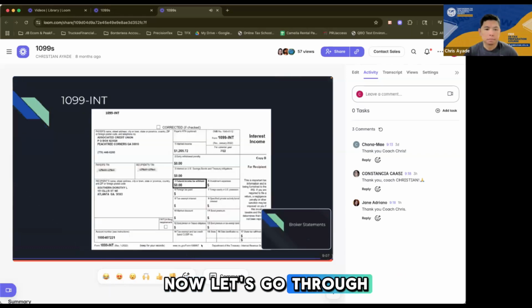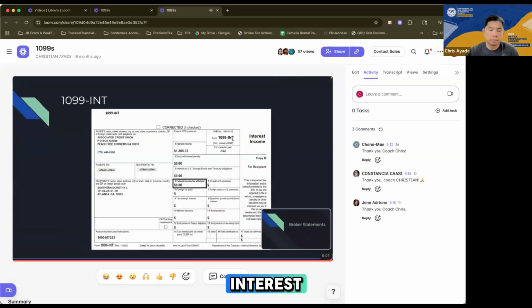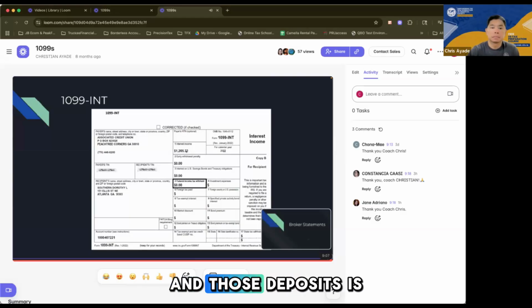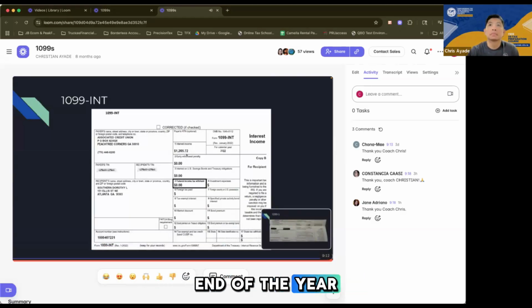Now let's go through INT. This is the interest. So usually this is issued by banks. If the taxpayer has a significant amount of deposit during the year, and those deposits are interest bearing, at the end of the year, the bank will provide the taxpayer this form, which would be the total of the interest income for the year. Right?